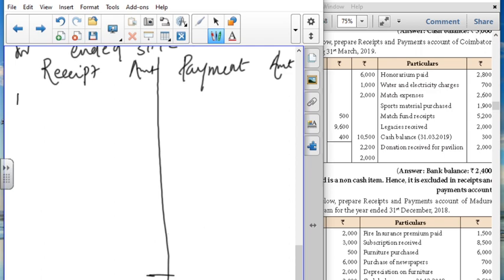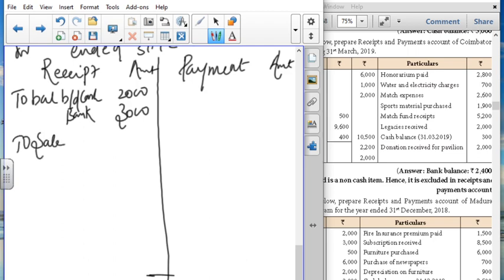First we will start with the to balance brought down. They have given both cash and the bank balance, so 2000 and 3000. First you allocate what are the items that come under the debit and credit. Then we can start doing the problem.